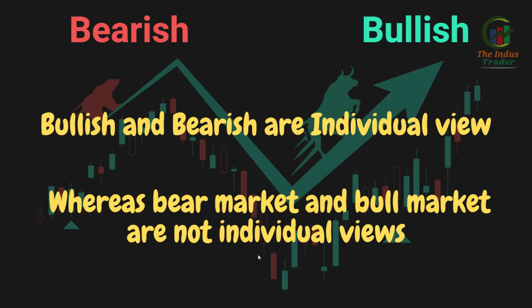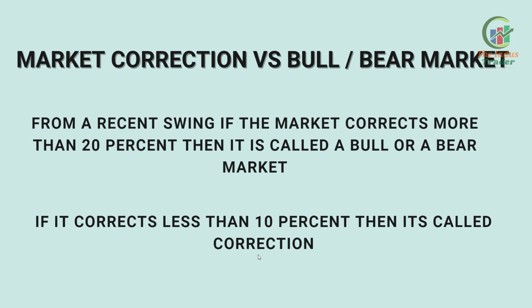But coming to bear market and bull market, it's not about individual views. It is calculation, and that is how we identify the bullish and bearish market. For example, if from the recent swing the market has corrected more than 20%, then it's called a bull or bear market.